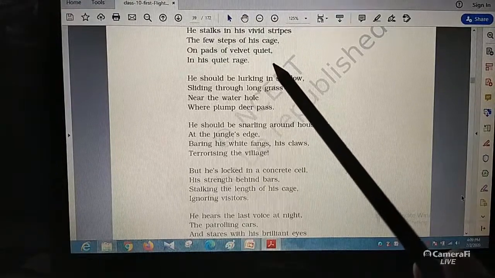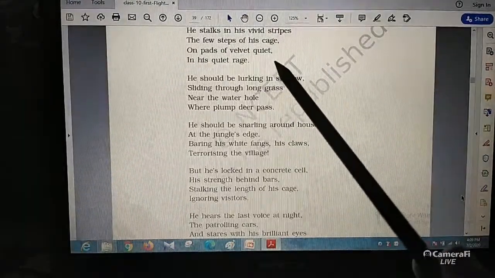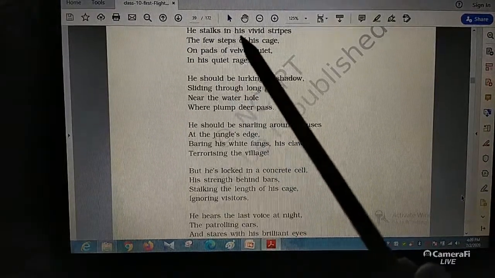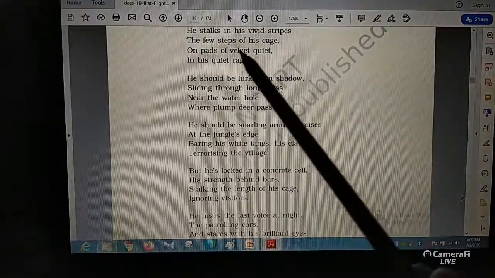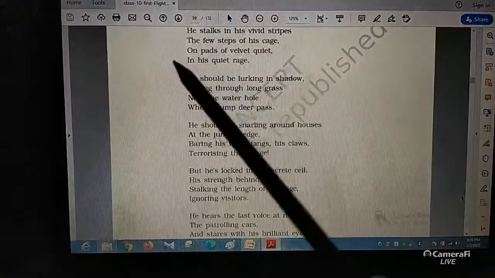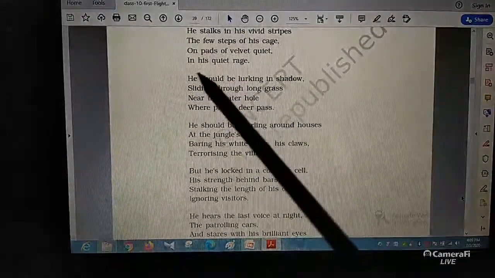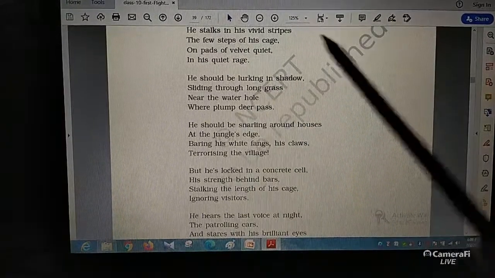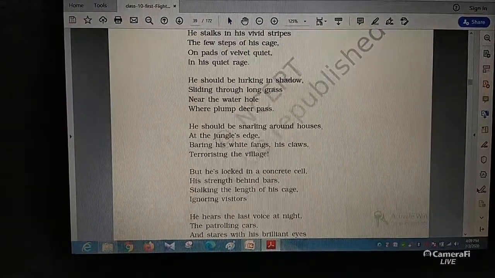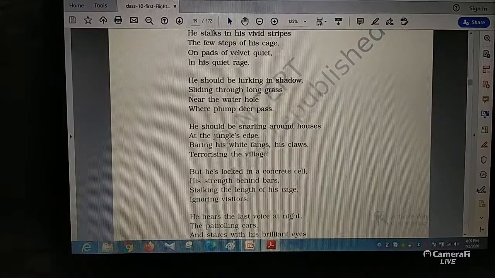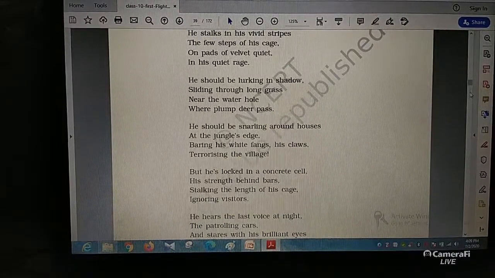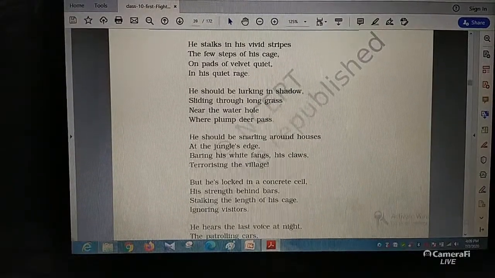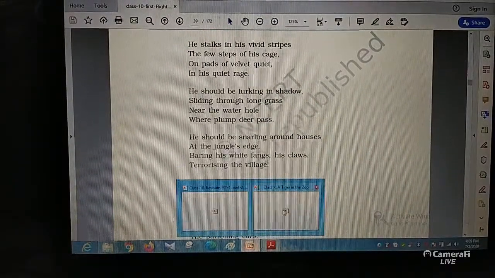So this is the nature within you, right? And this nature is challenged. So the tiger, the poem mentions it in such a way: he stalks in his vivid stripes the few steps of his cage, on pads of velvet quiet in his quiet rage. So the tiger is in vivid stripes, means in yellow stripes. Stripes means color.